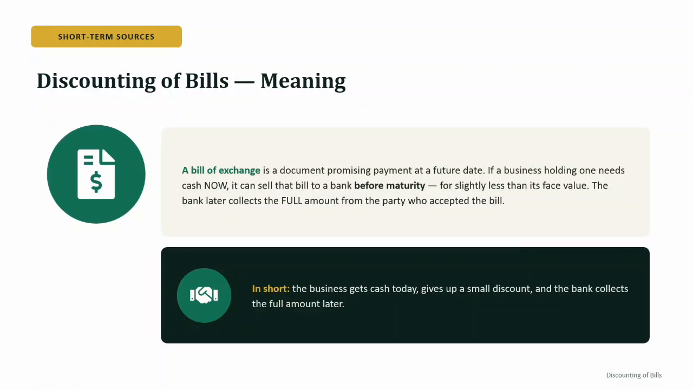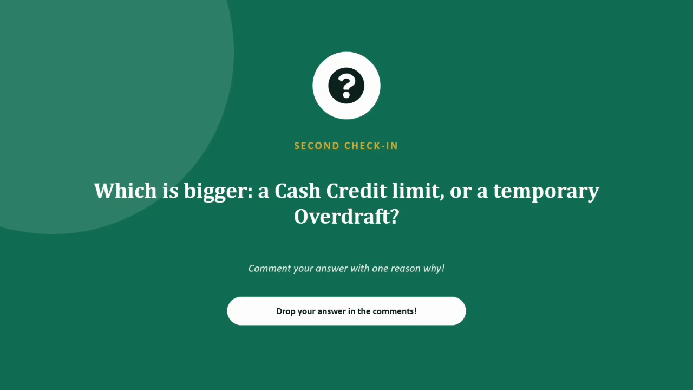Discounting of bills. This sounds complicated, but the idea is actually very simple. A bill is a document promising payment at a future date. If a business holding one needs cash now, it can sell that bill to a bank before maturity for slightly less than its face value, of course. The bank later collects the full amount from the party who accepted the bill. Which is bigger, a cash credit limit or a temporary overdraft?